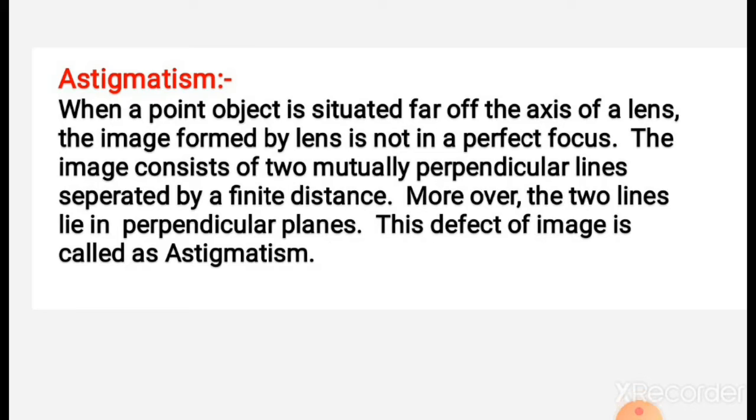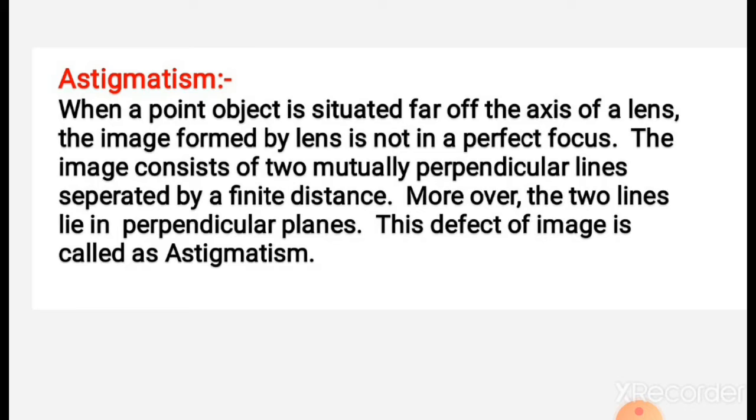Today's topic is astigmatism. Before going to our topic, I want to tell about something: what is aberration? A defect in an image is nothing but aberration. This defect in the image is due to two factors, that is, due to light and due to lenses.